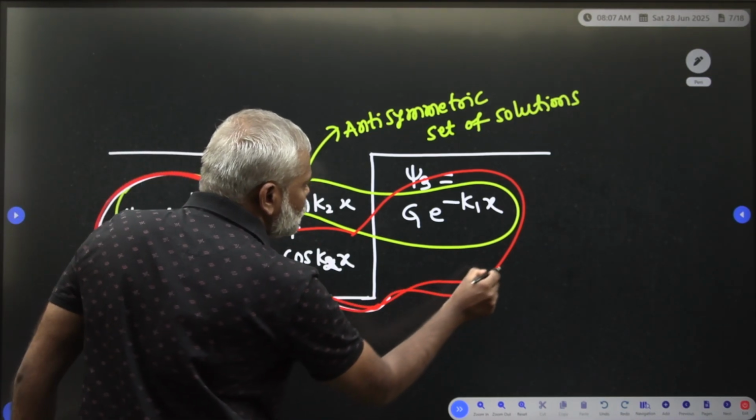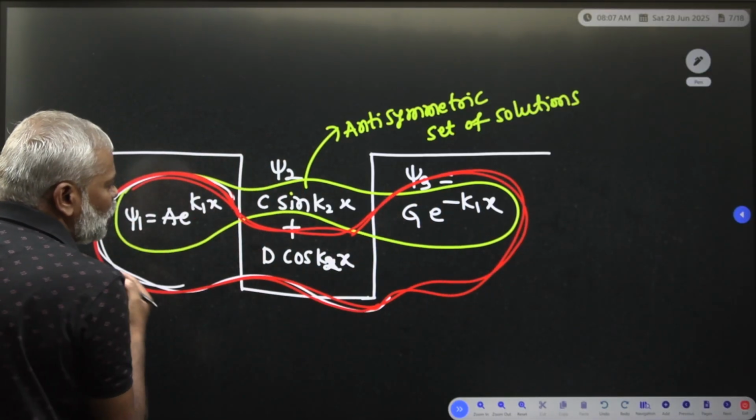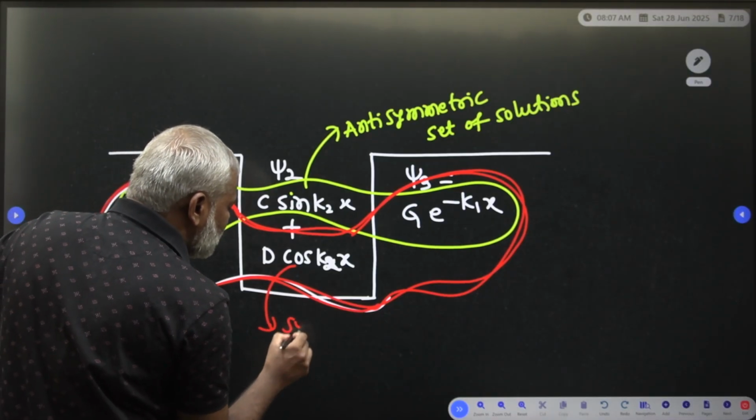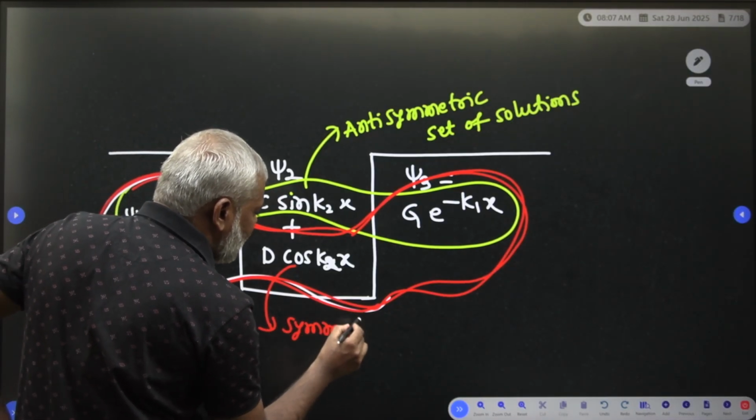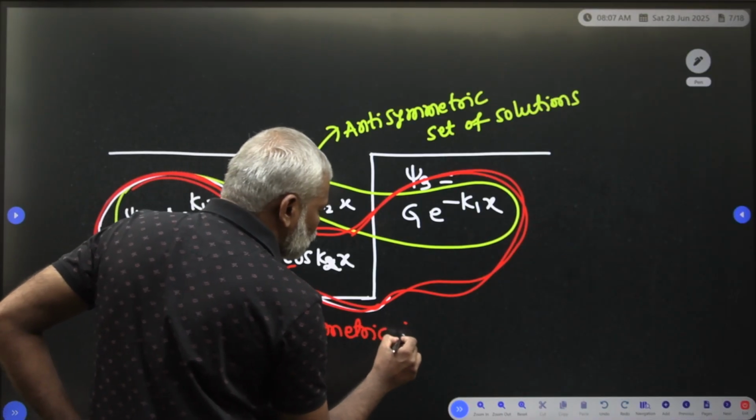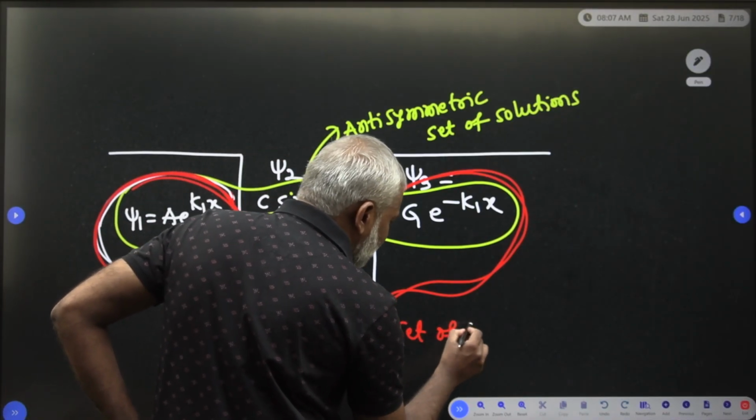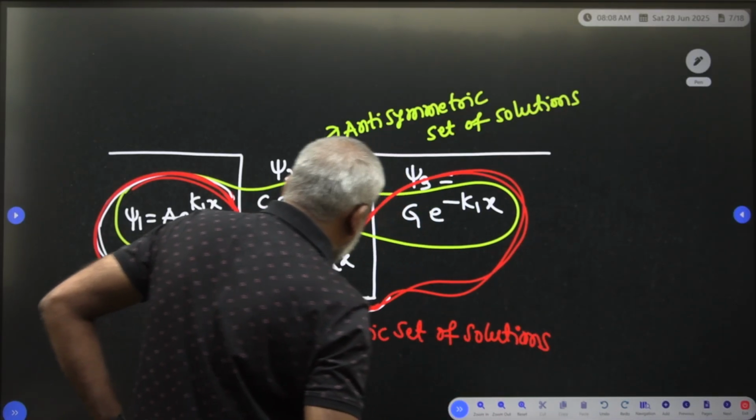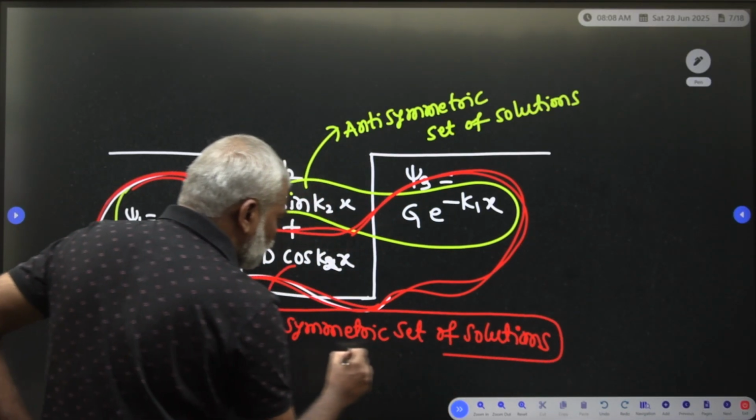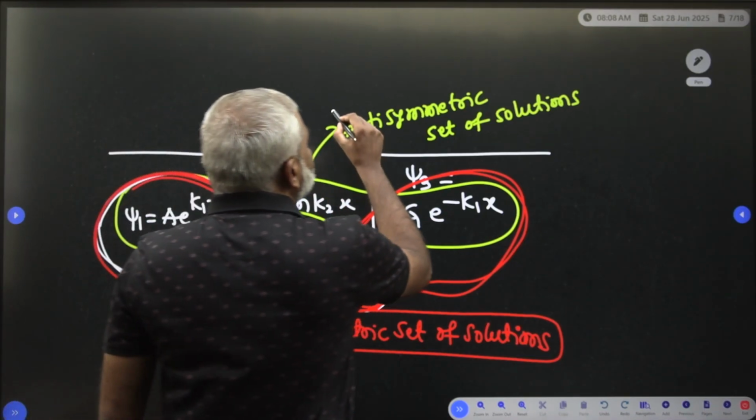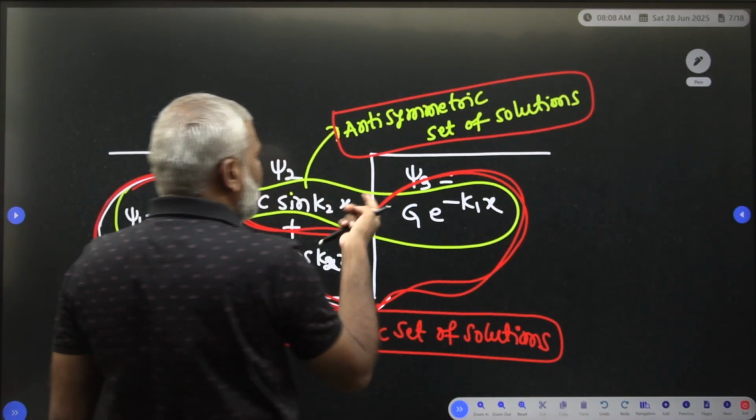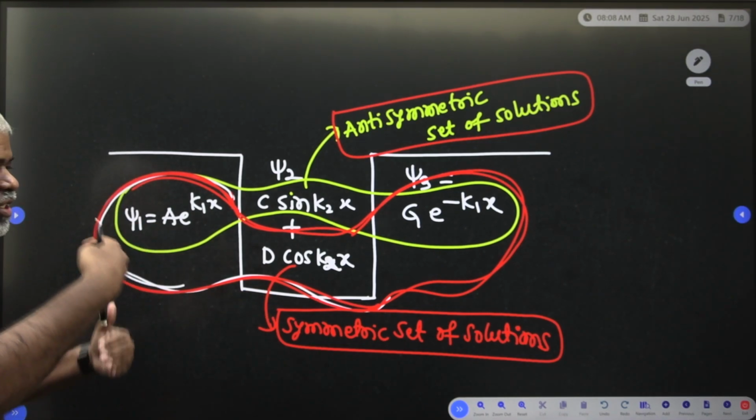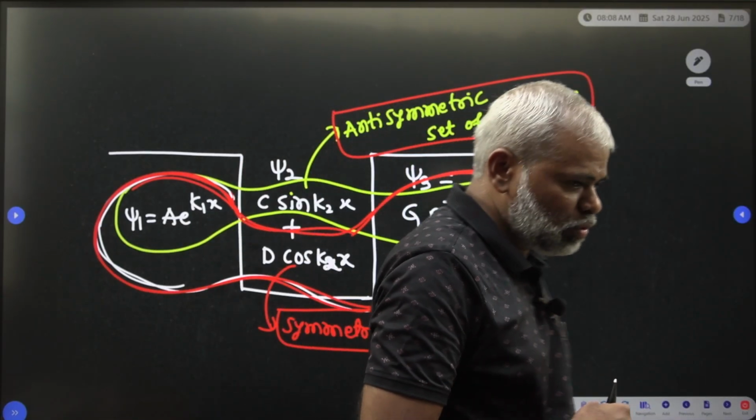Another set of solutions is this red color solution you have to take. Which function is it? This function is symmetric, so that's why we have to take this as a symmetric set of solutions. One more set of solutions we have to write is the anti-symmetric set of solutions. These two varieties of solutions, symmetric and anti-symmetric, we have to write.